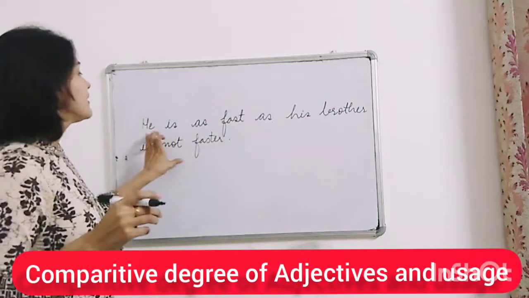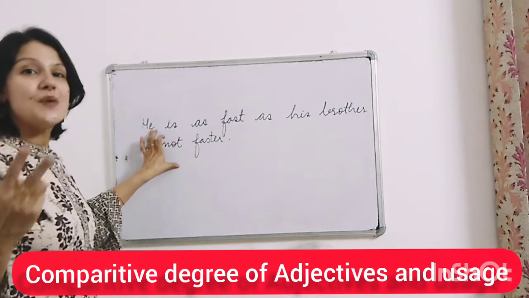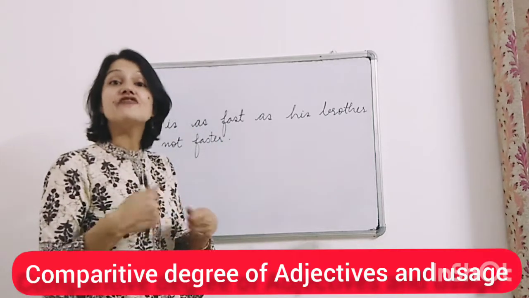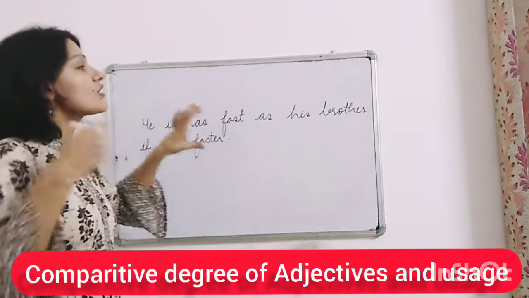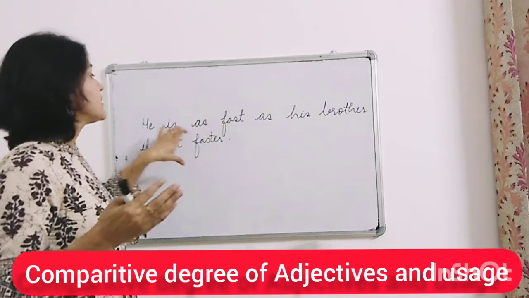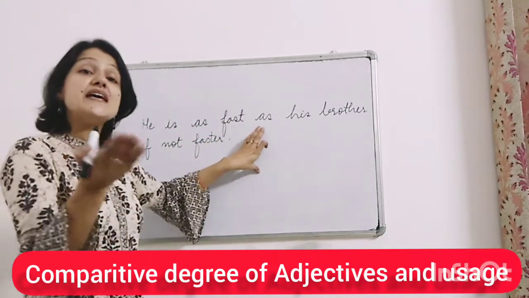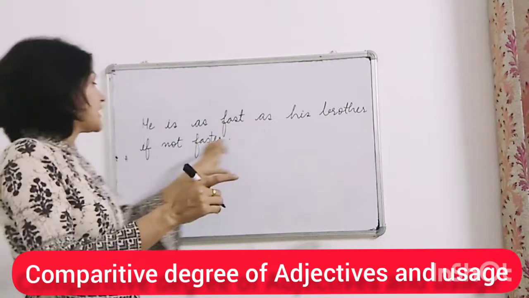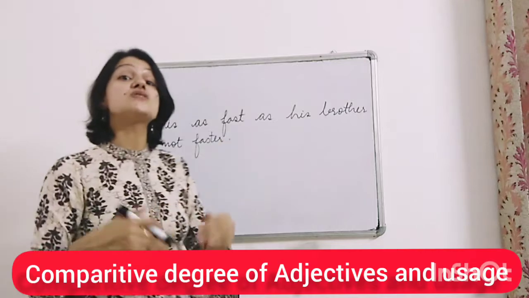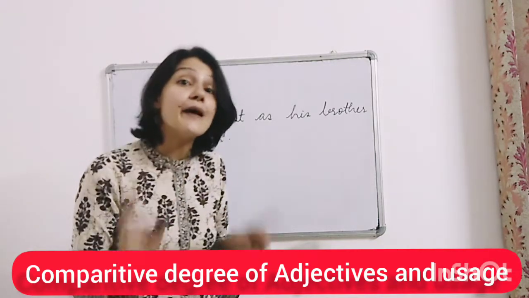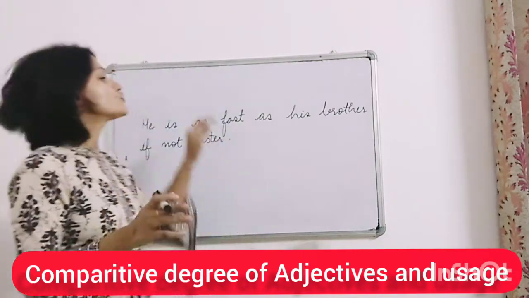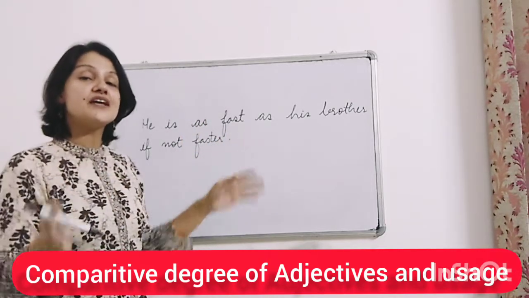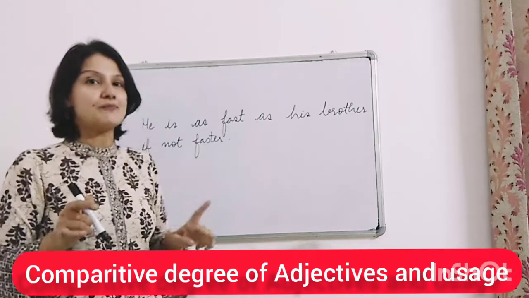You see here we are comparing two brothers, right? On which quality? Of being fast, right? So what we are trying to say here is he is as fast, so he is equally fast as his brother is, if not faster. अगर उससे ज़्यादा नहीं है तो उससे कम भी नहीं है. Understood? So this way we can use positive and comparative degree together in one place, right?